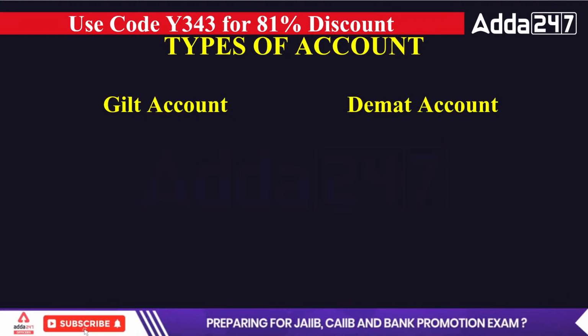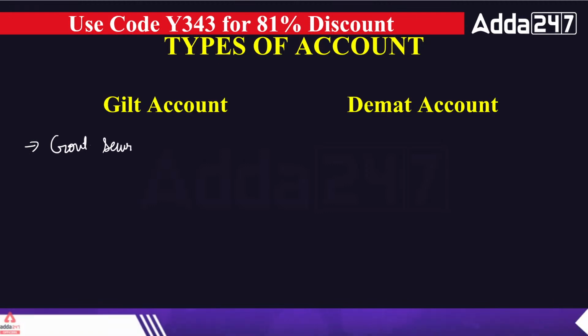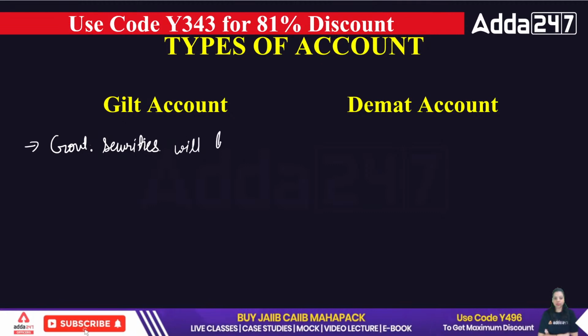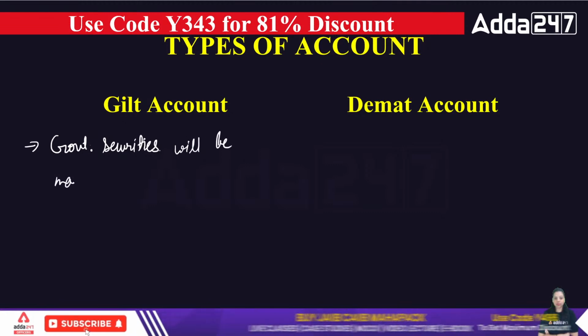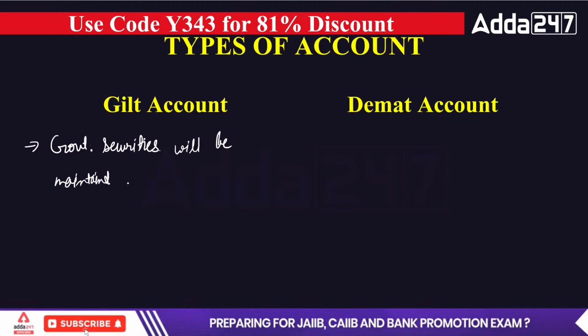So the account in which government securities have been purchased will be maintained, that account will be known as a gilt account.